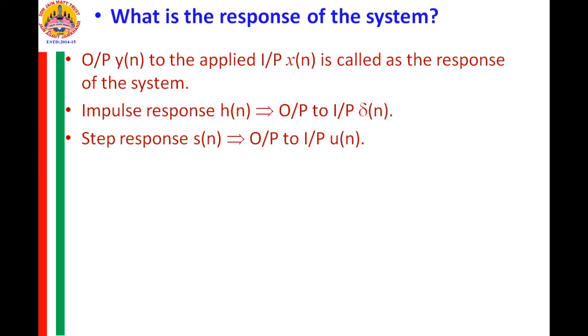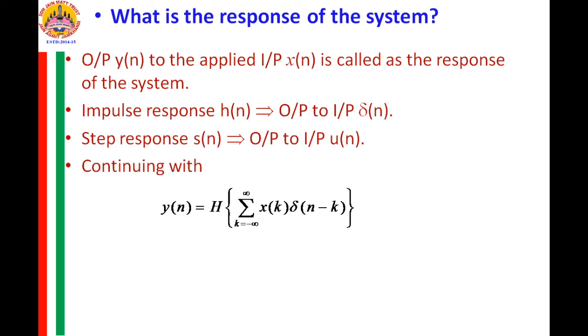Now, we are concentrating on the response y of n due to the input x of n, which is operated on by the operator h, where x of n is summation k from minus infinity to plus infinity x of k into delta of n minus k. Now, if we say the system is a linear time invariant system, then a linear system obeys the principle of superposition.